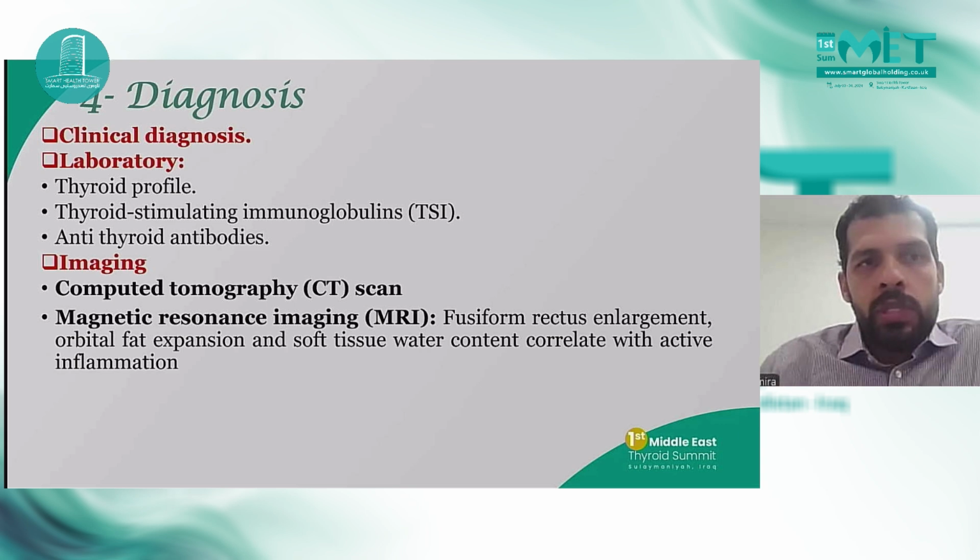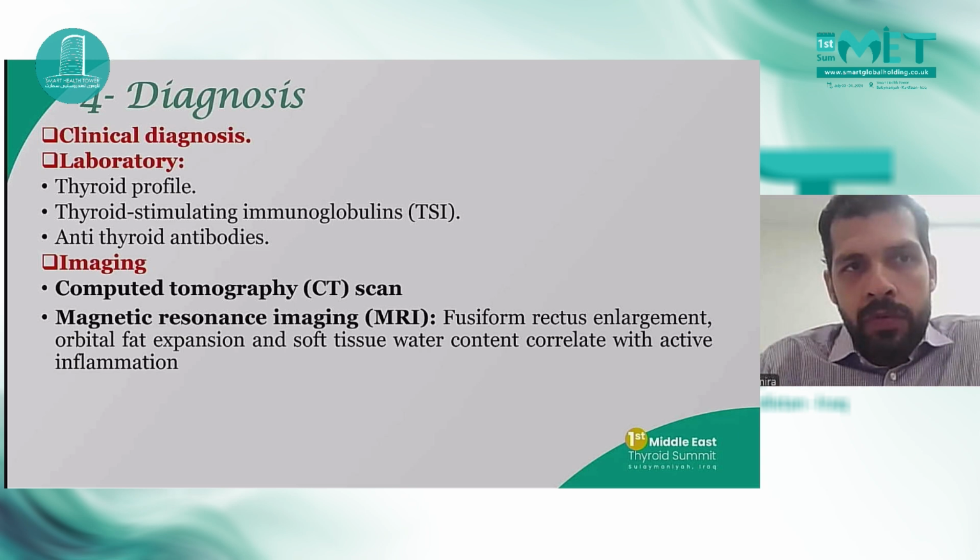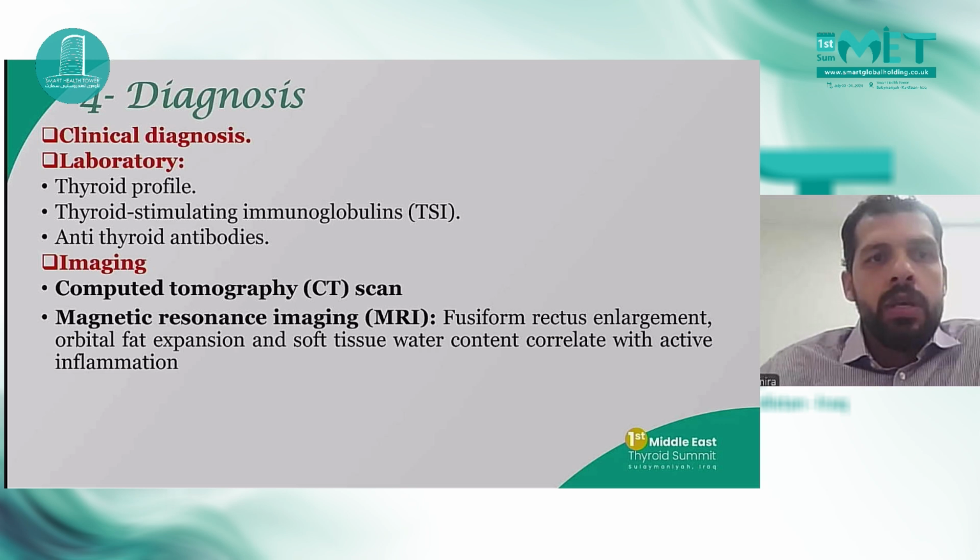We, of course, will ask for thyroid profile, TSH, T3 and T4, TSI, antithyroid antibodies in cases of hypothyroidism to exclude, to diagnose Hashimoto disease. The imaging, we will depend on CT, orbit, non-contrast.